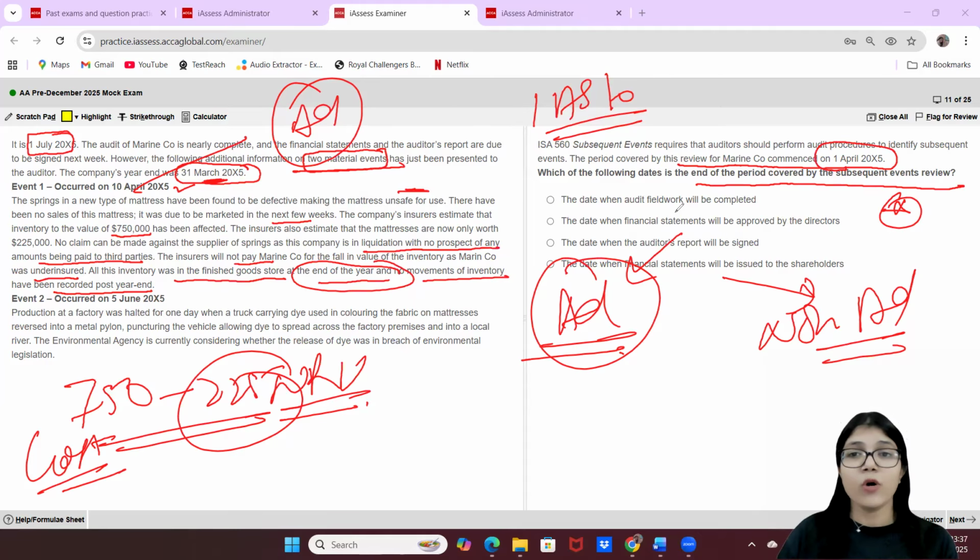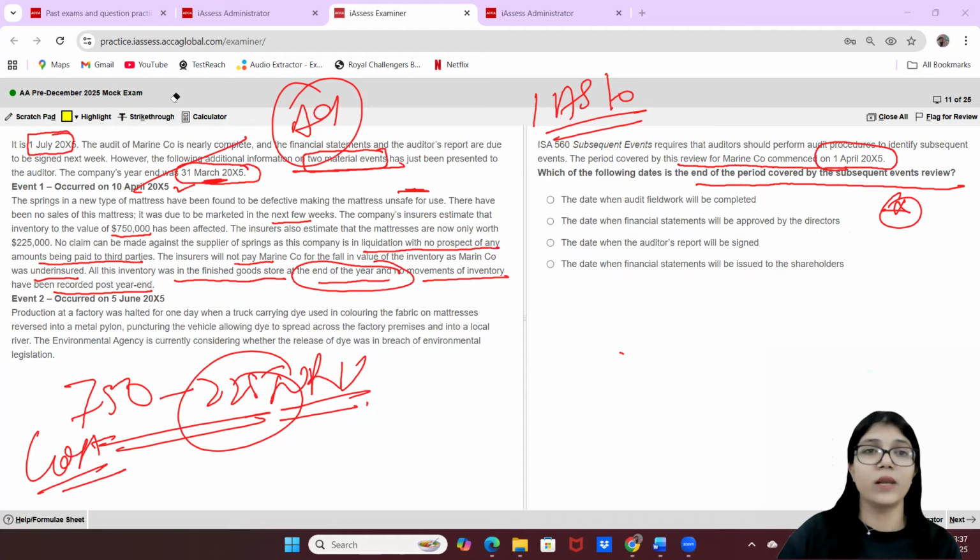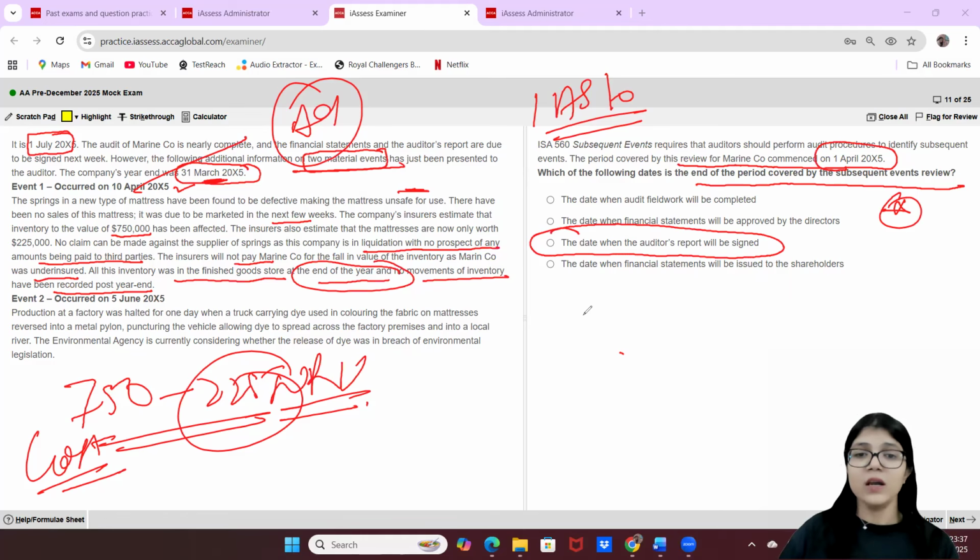So the date when the audit fieldwork is completed, no. The date when the financial statements will be approved by directors, no. The straight answer to this question is the date when the auditor's report will be signed. This one is your correct answer, because when the auditor signs the report, which will be on approximately 10th of July, let's suppose, take that date. Once the auditor's report is signed, the auditor does not have any obligation or responsibility in regard to identifying any further information about the financial statements, because the auditor has to do other things also.